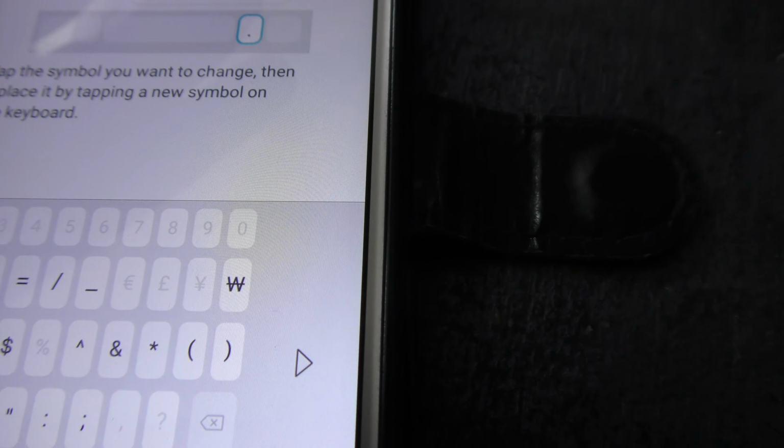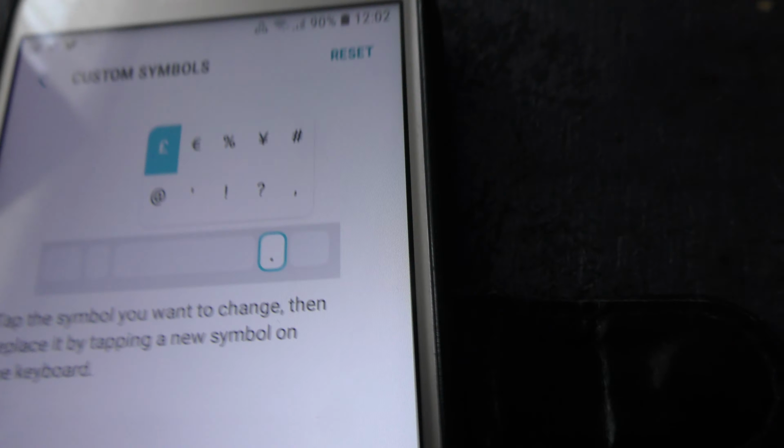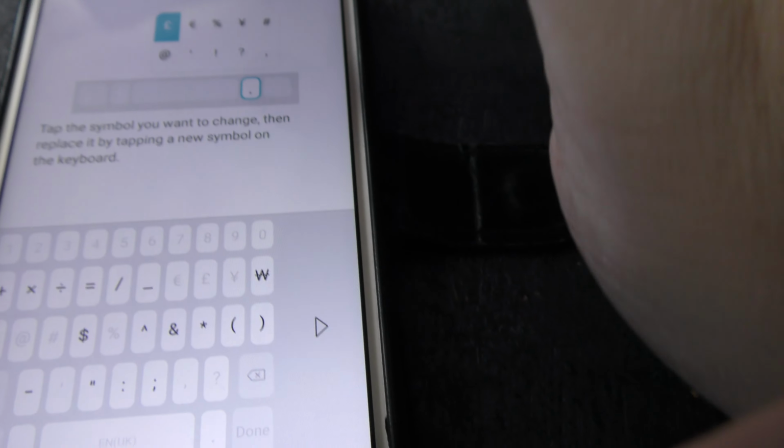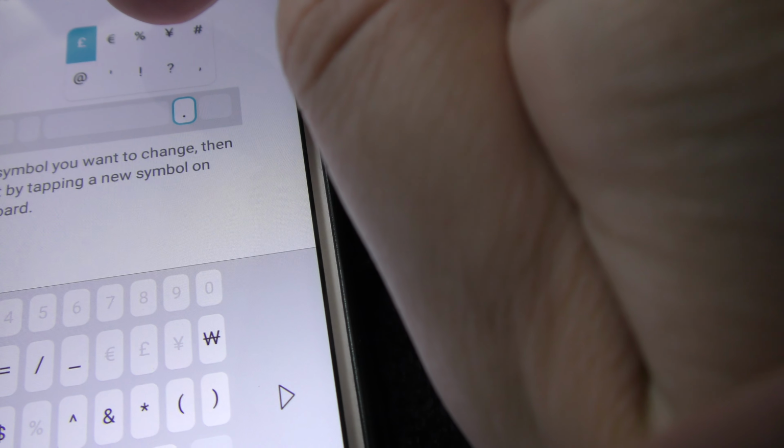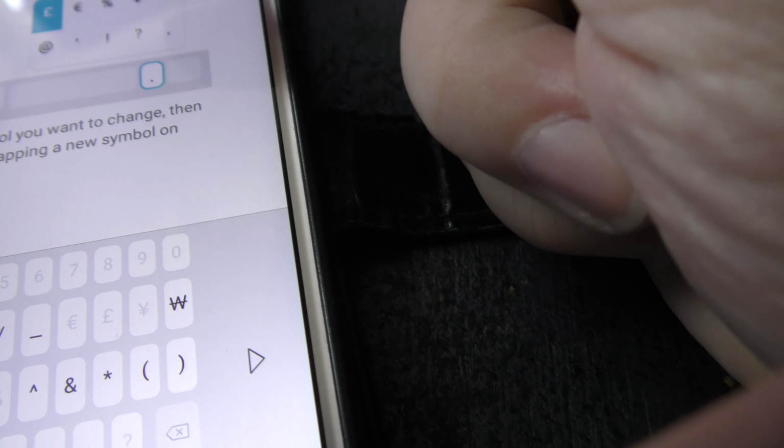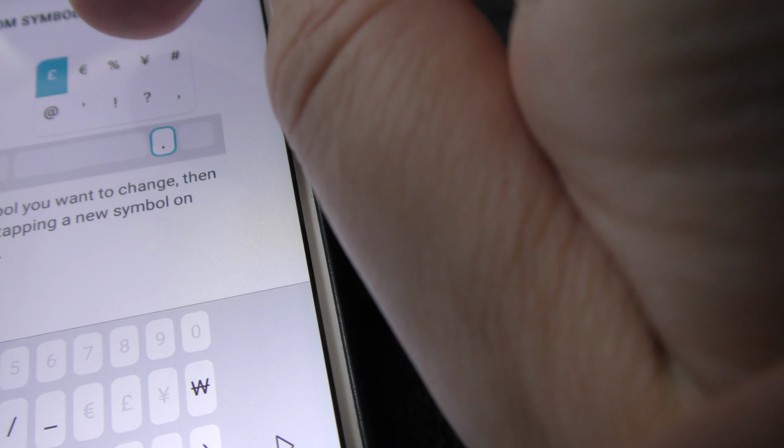So let's say I didn't want whatever that Y thing is. I mean, we don't use that in England. Why do I have to make these? So look at the size of the symbol compared to my finger. It's ridiculous. You have to be so precise to get these right. It's far too small, Samsung. Look at the size of people's fingers. Look at the size of that. They need to be 10 times bigger.